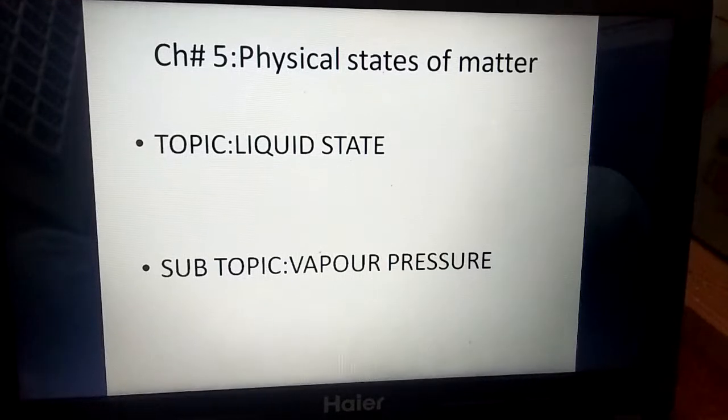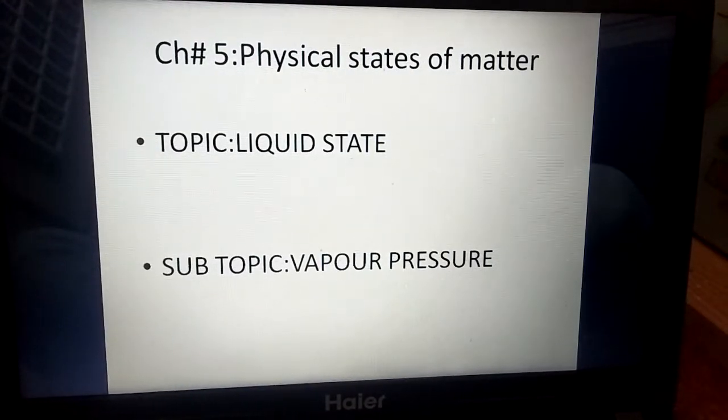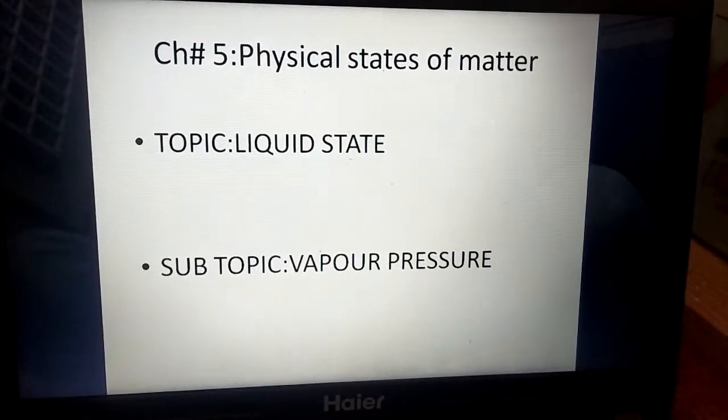Chapter number 5, Physical States of Matter. Topic is the liquid state. In subtopic we are going to discuss about vapor.